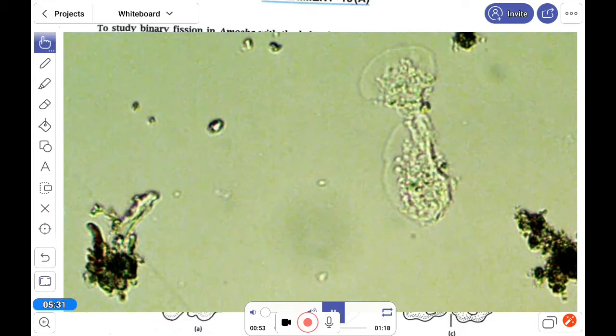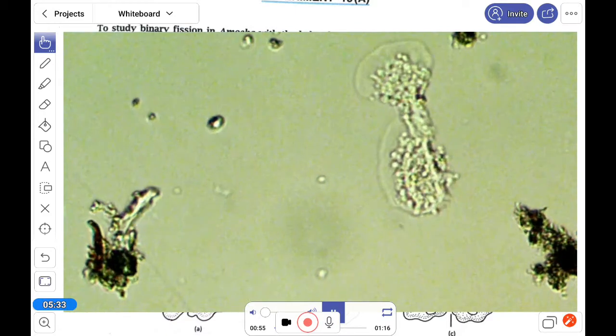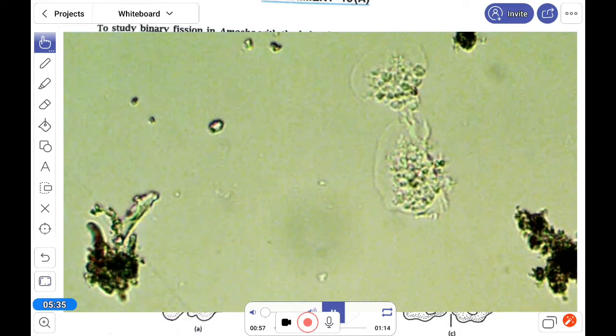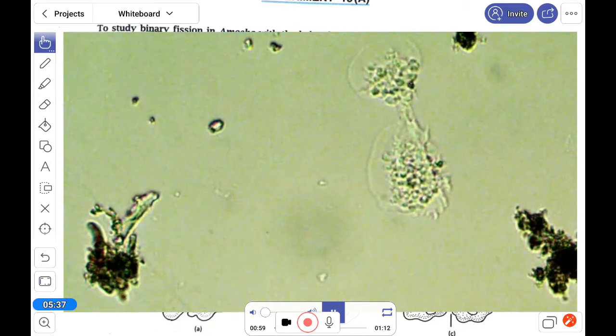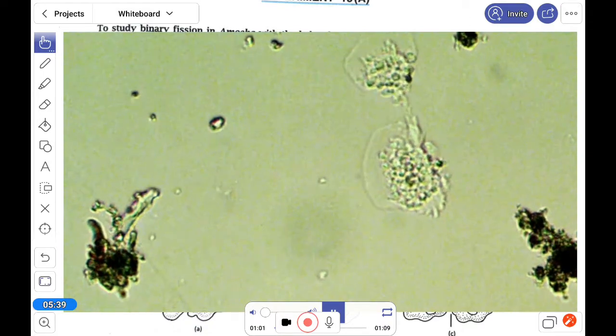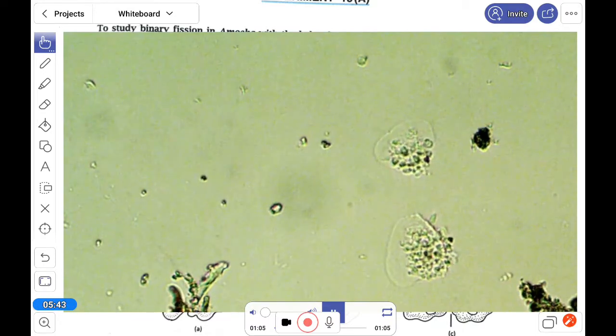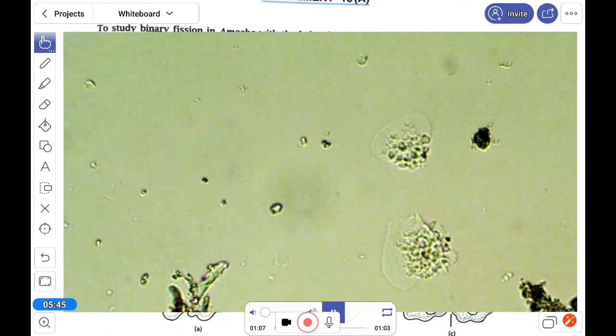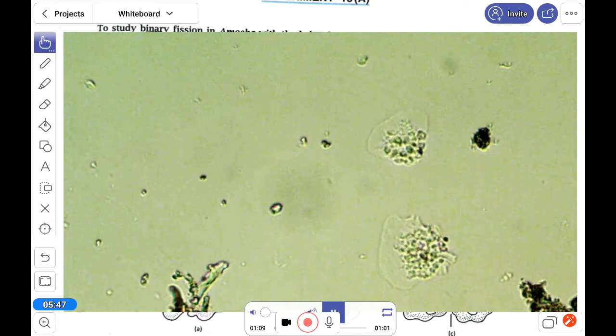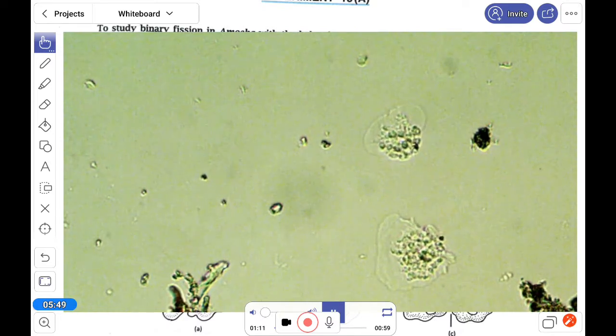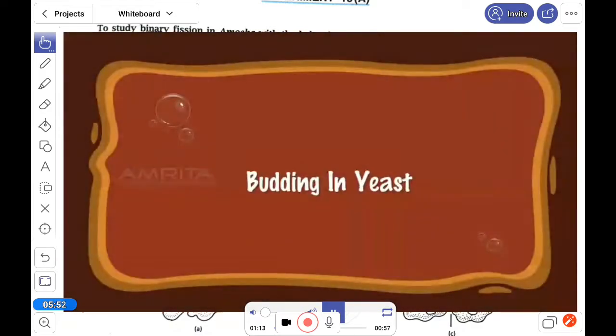Amoeba is asymmetrical, so there is no certain plane of division, whereas in other cases the plane is there. You can see that still something is left, and now it has separated. So that is about the binary fission of amoeba. Now you can see that one amoeba has turned into two, so it is a kind of reproduction.